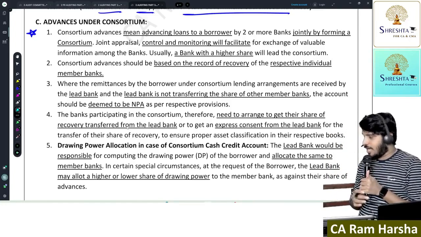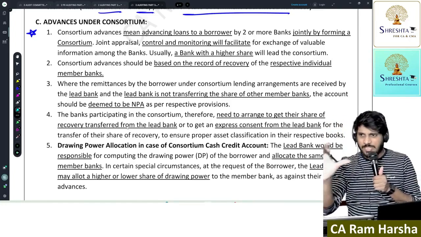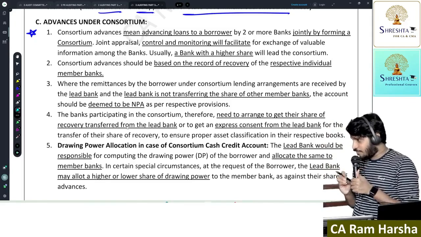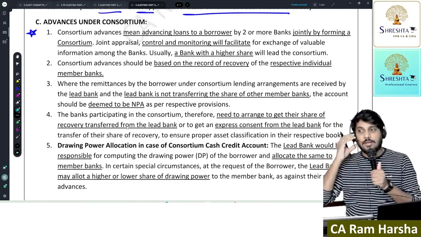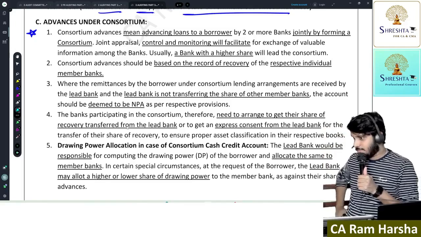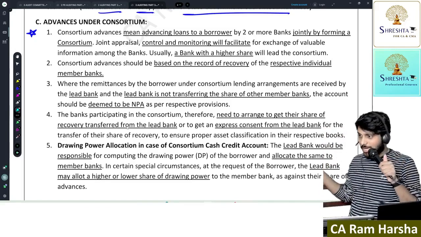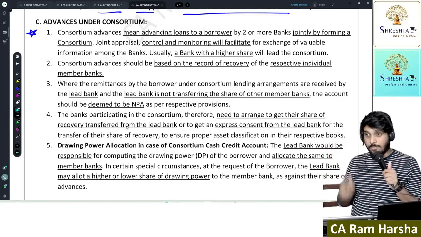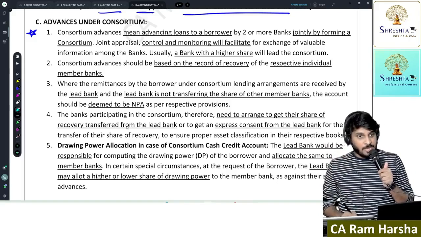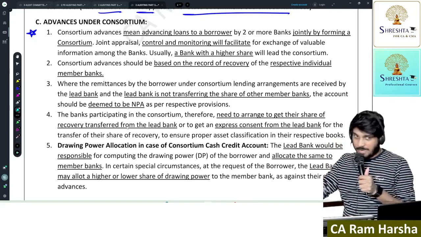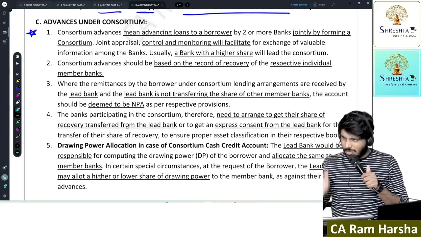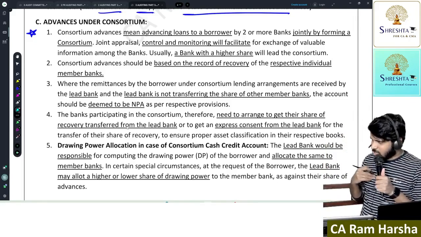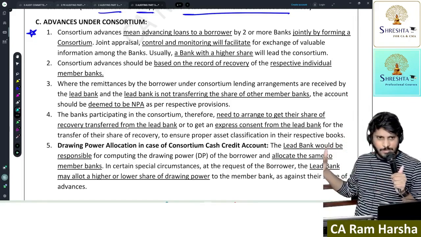Now here, how will I recover the loan from the customer, the EMI? The lead bank may recover the entire loan and distribute the share to the respective banks, or the customer may say, sir, I will pay all 5 banks respectively. Now tell me, is the lead bank responsible if the customer defaulted to other banks?